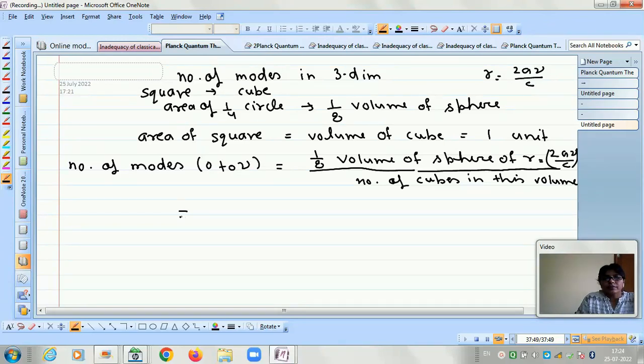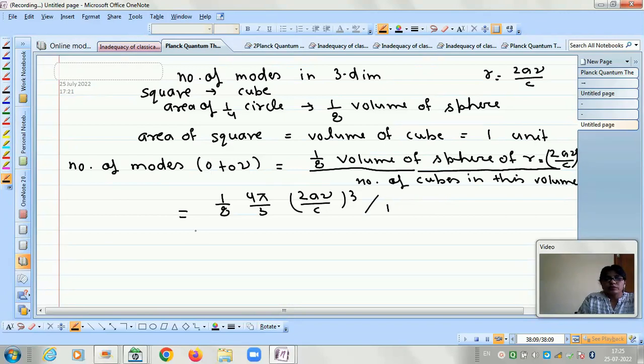So let us write what the volume will be. It will be 1 by 8 and then 4 pi by 3 r cube, which means 2a nu by c whole cube, divided by 1.